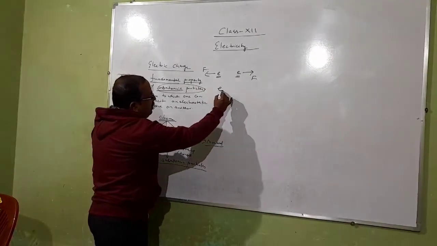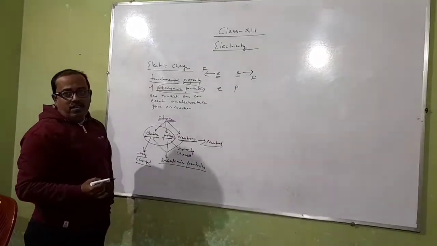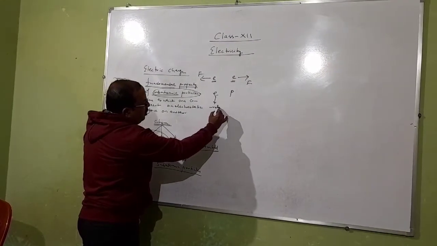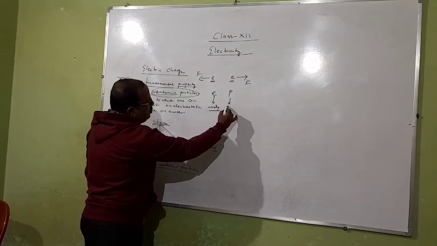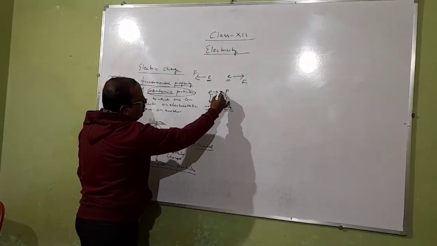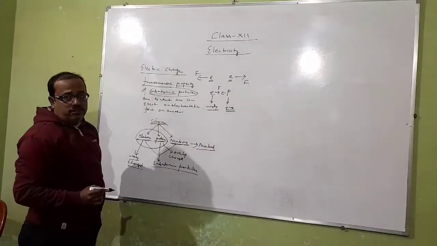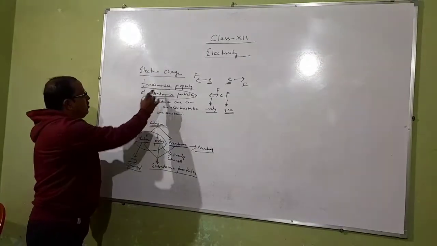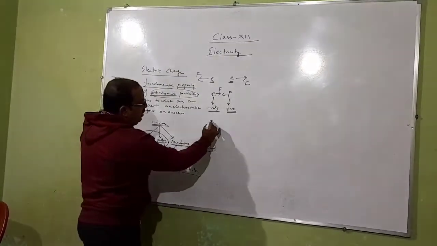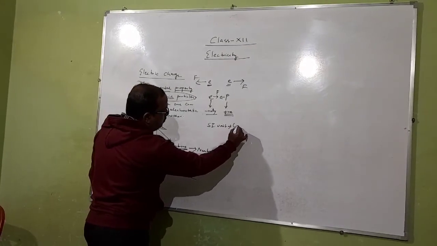Suppose one electron and one proton are taking part in the interaction. In that case, electron is negatively charged and proton is positively charged. So the electrostatic force exerted on each other is attractive in nature. So this is the electric charge, and the SI unit of charge is coulomb.